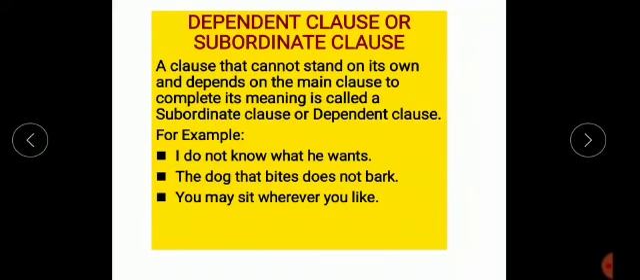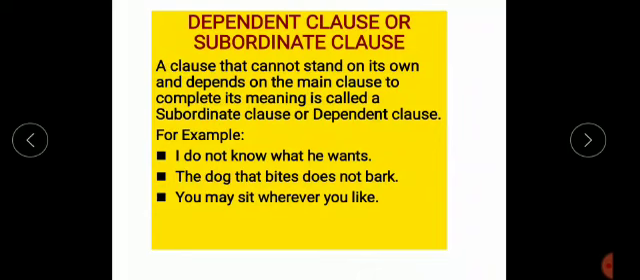Similarly, noun clauses also work in the same way. Here, in the first sentence you can see, I do not know what he wants. Here, what he wants, this is noun clause, because this whole clause works as a noun in this sentence. You see, I do not know means the object is missing. So this clause, what he wants, works here as a noun. That's why this is noun clause.